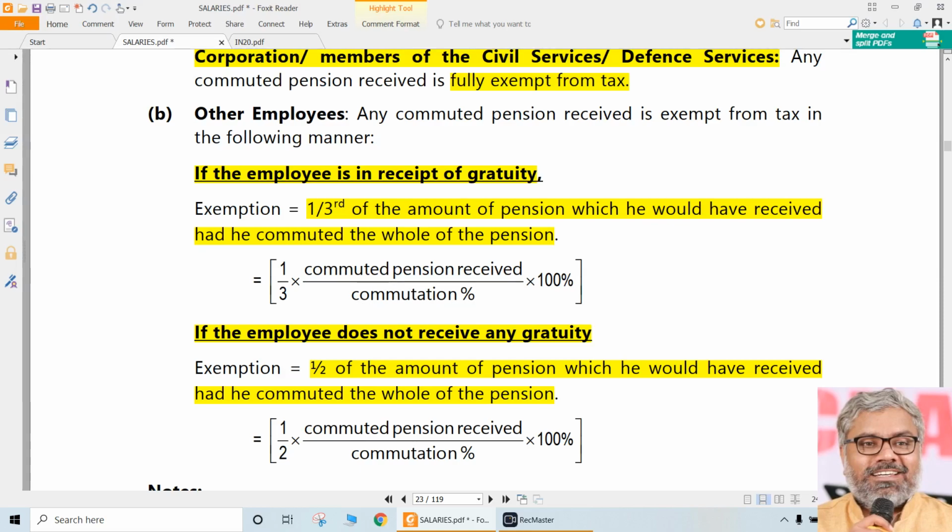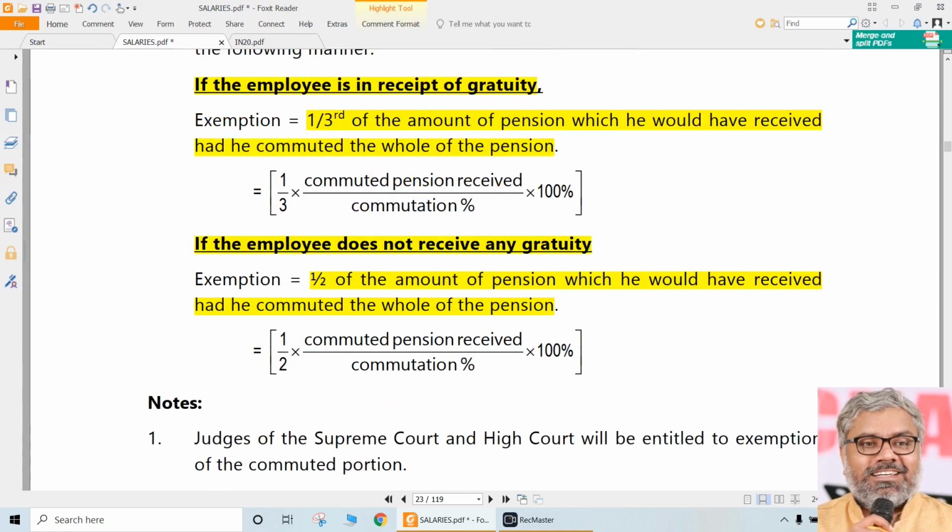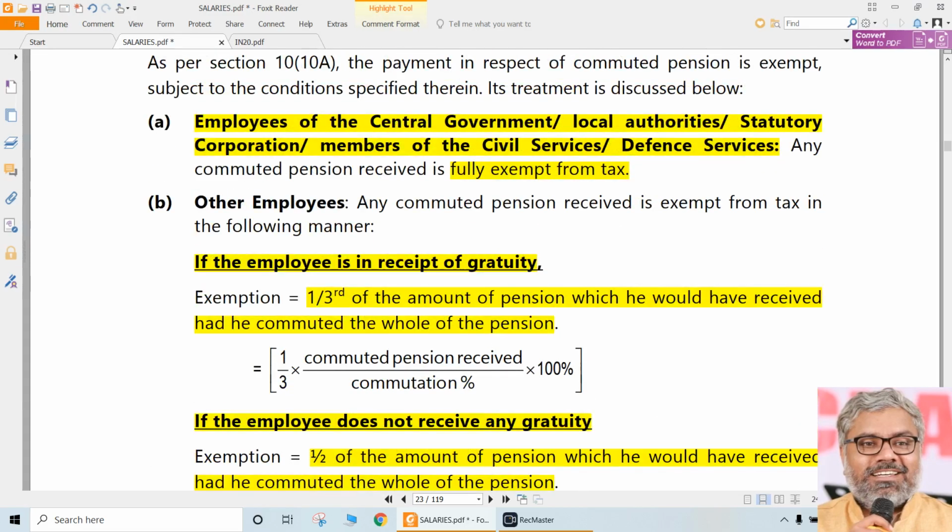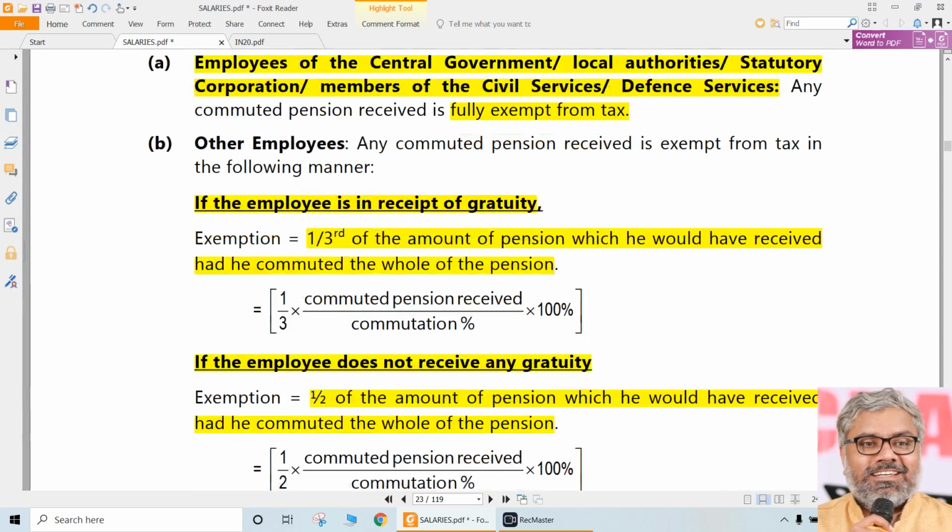So exemption is more for employees who did not receive gratuity, and little less for employees who received gratuity. If they already received gratuity, 1/3. If they did not receive gratuity, half. But 1/3 or half of what? Of commuted pension, how much they would have received had they commuted whole of the pension. You need to remember the sentence also. If you want to just apply the formula, you can remember the formula also: 1/3 or half into commuted pension into 100 divided by percentage of commutation. That's the formula for exemption of commuted pension for non-government employees under section 10(10)(a).